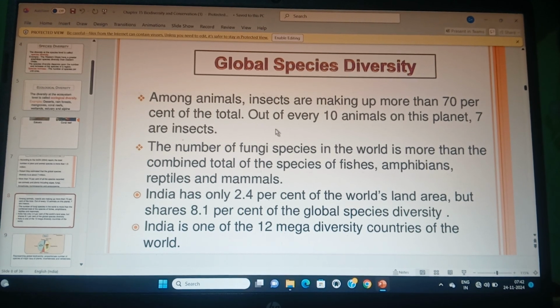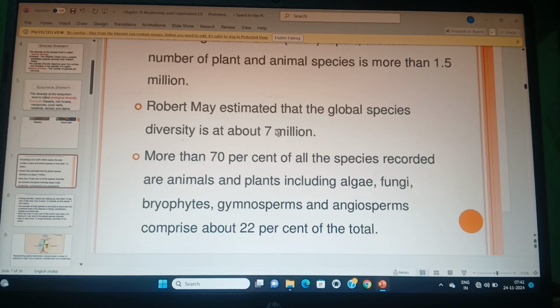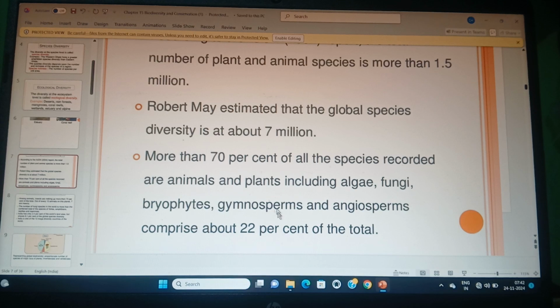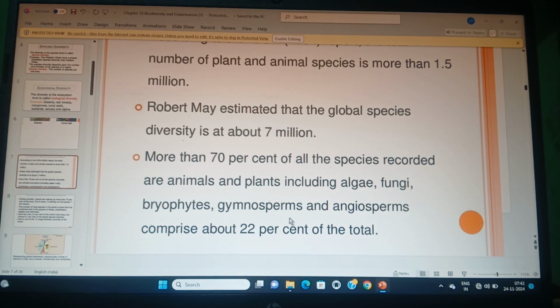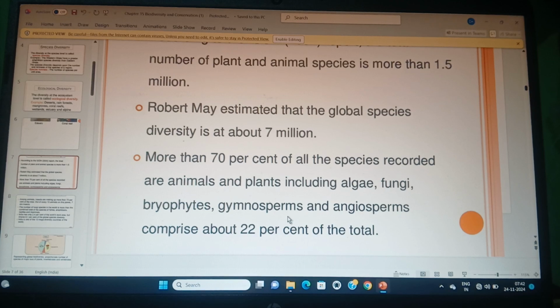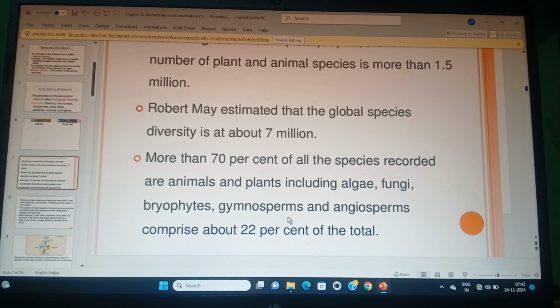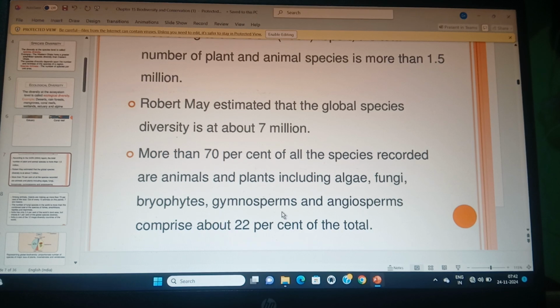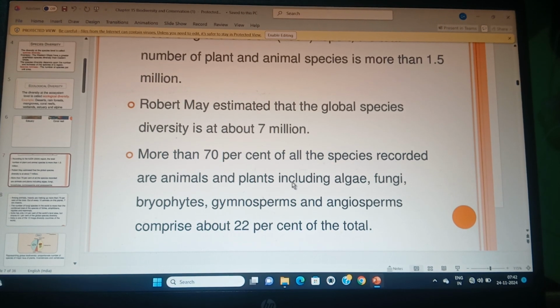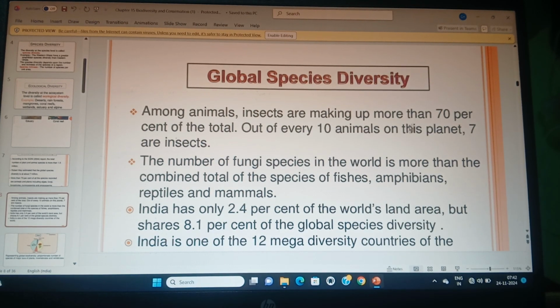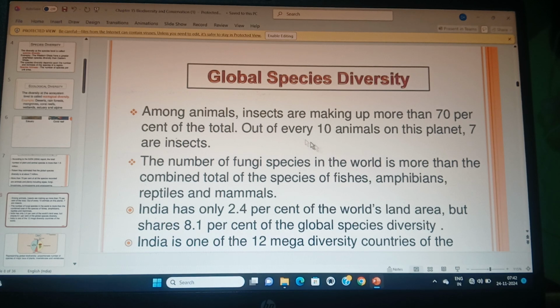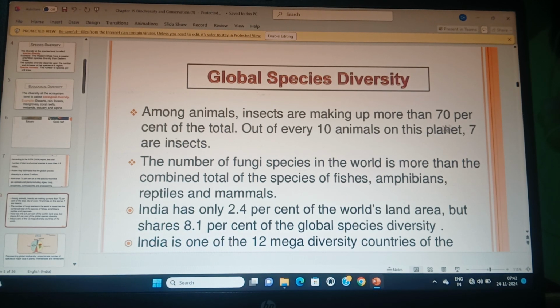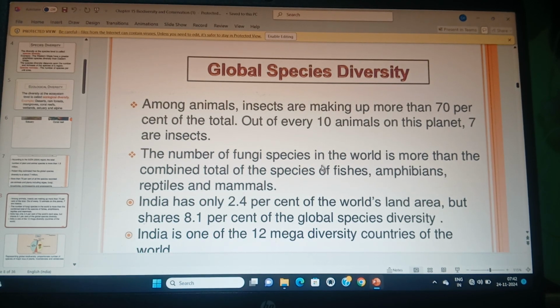So I think you understood. Total: 70% animals, 22% plants, and the remaining 8% is everything else, different kinds of protozoa, poriferans, and eukaryotic unicellular organisms. और हर 10 एनिमल्स में से 7 एनिमल्स क्या होंगे? इंसेक्ट.